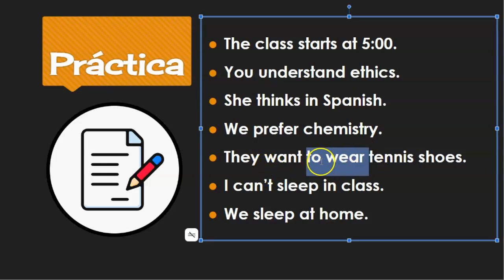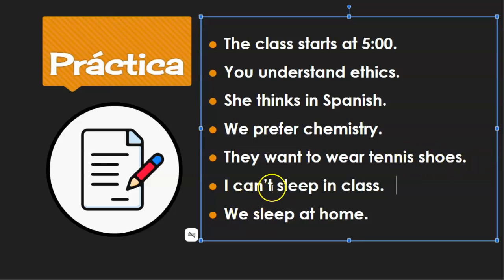Two verbs go walking means the first one gets conjugated, the second one stays in the infinitive. To wear. Ellos quieren llevar. They want to wear. Now I just said llevar. Hopefully you spell it right. Remember what letter makes the y sound in Spanish? Or two letters. Tennis shoes. And then those are part of our vocabulary words.